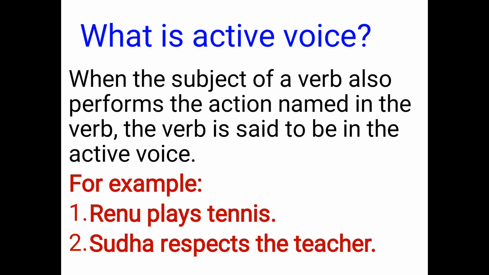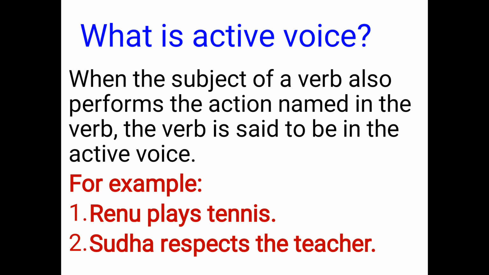For example, Renu plays tennis and Sudha respects the teacher. In sentence 1, what is the verb? Plays. And who performs the action? Renu. So Renu is the subject of the verb. Second, Sudha respects the teacher.